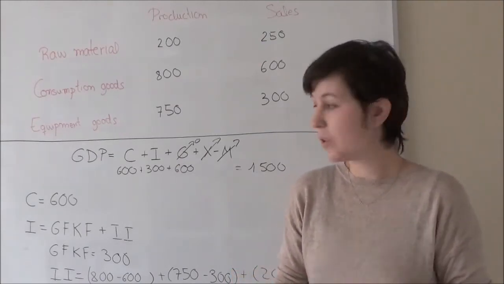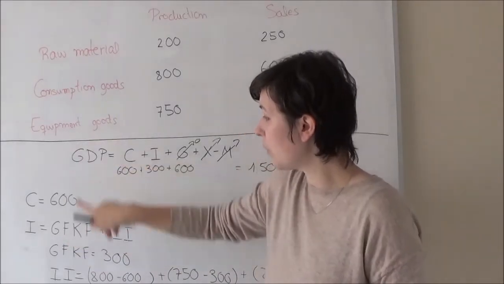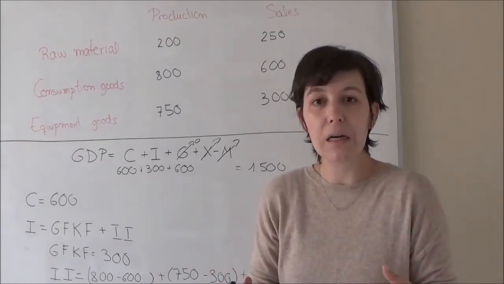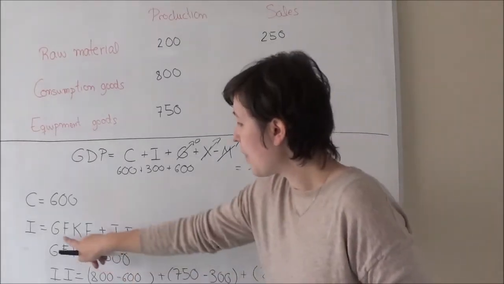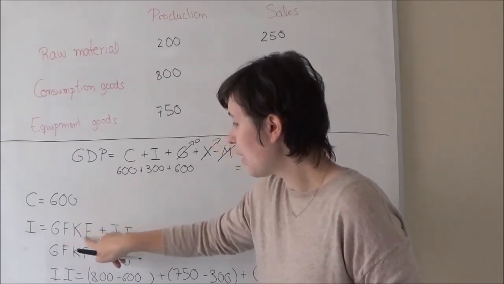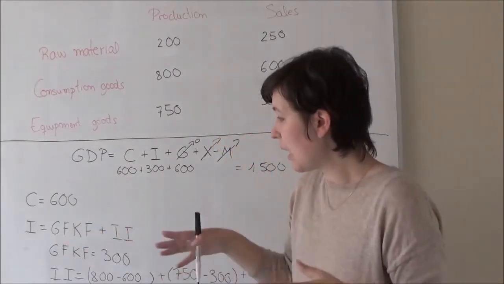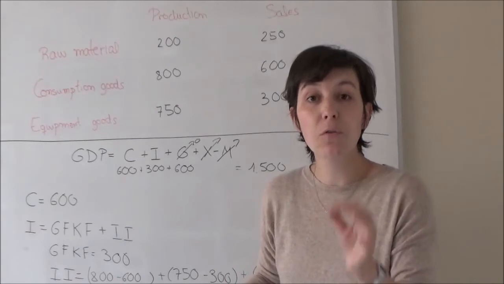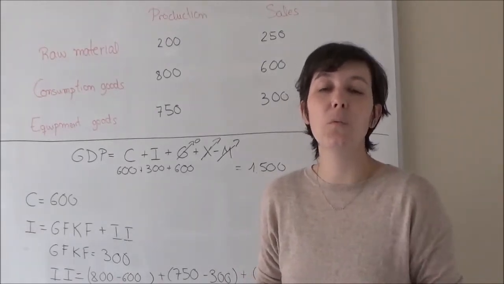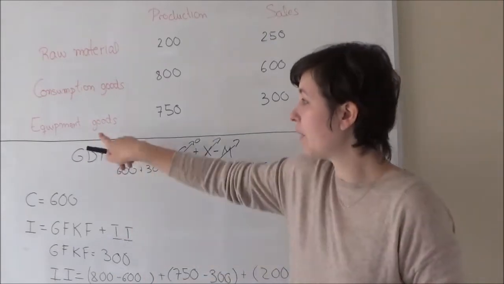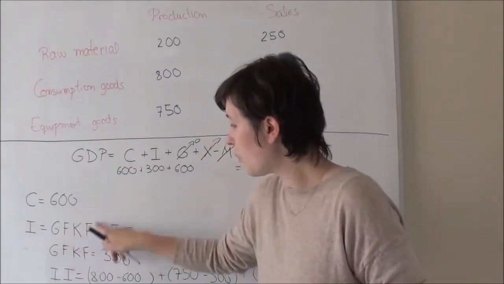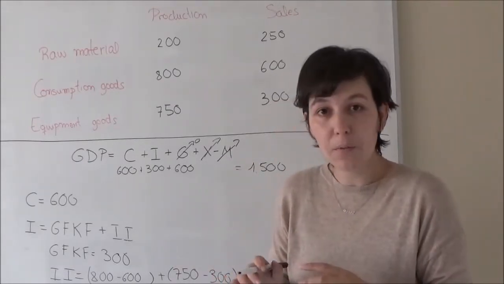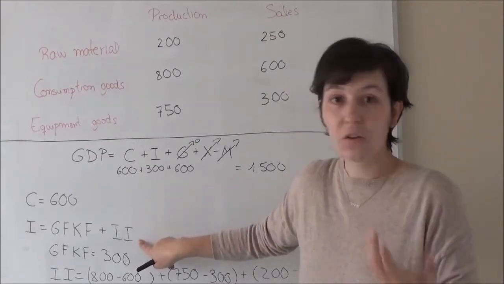Here we have two elements. When a firm is buying a good, an equipment good, or a building, or something like that, it's not just machines to produce, it can also be a car, it can also be a building, as I said. That is going to be gross fixed capital formation. If we talk about just gross capital formation, it is the whole investment. But when we are talking about gross fixed capital formation, that fixed is when we are just focusing on equipment goods. Okay? So we are going to have a part which is just going to be consumption of that kind of goods, so gross fixed capital formation, and then we need to add inventory investment.